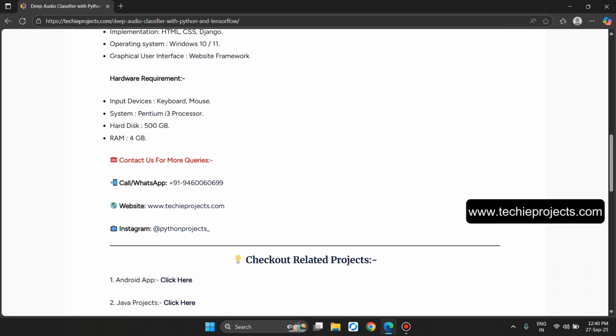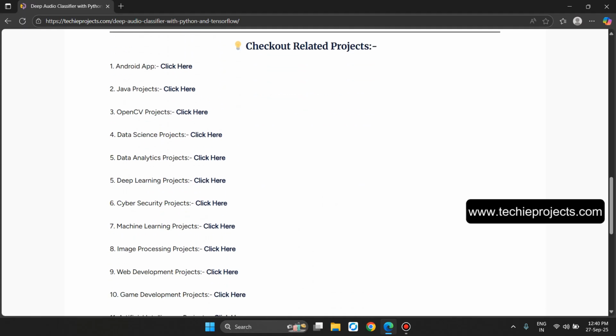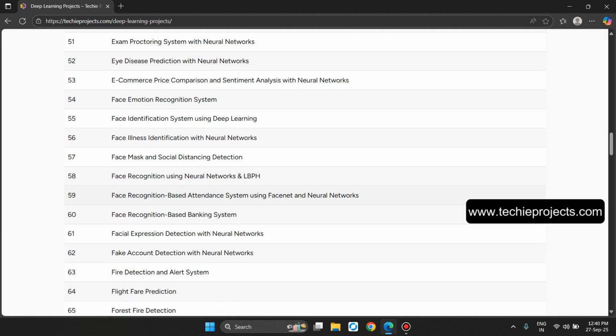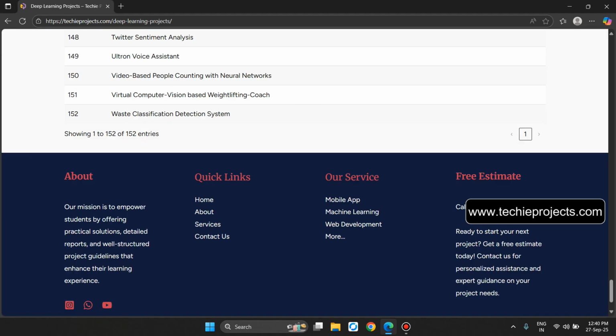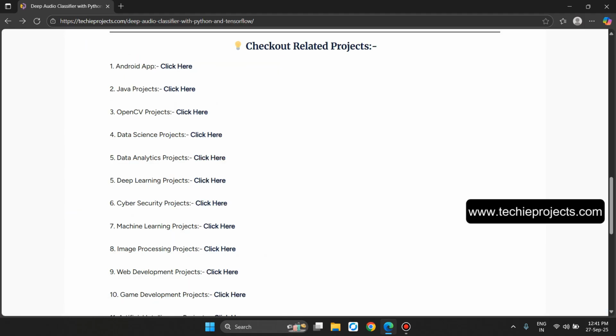These are the software and hardware requirements. Contact us for more queries and check out related projects in different domains. Like if you click on the deep learning projects, click here. It will show the list of projects here. So there are a total of 152 projects. We also develop on-demand projects.